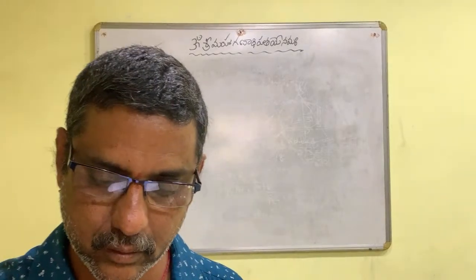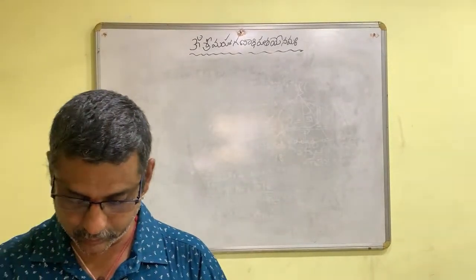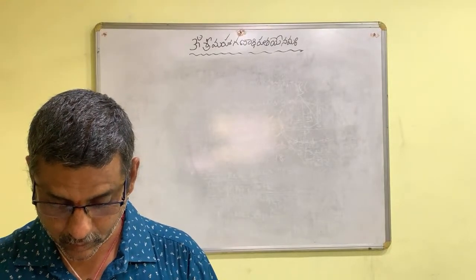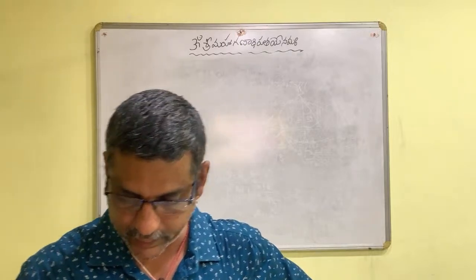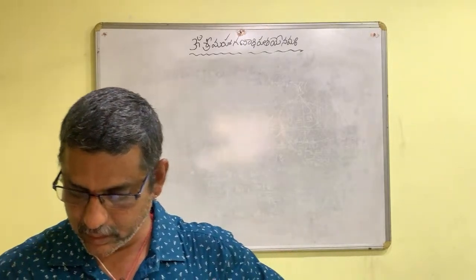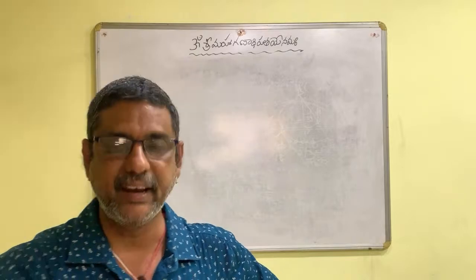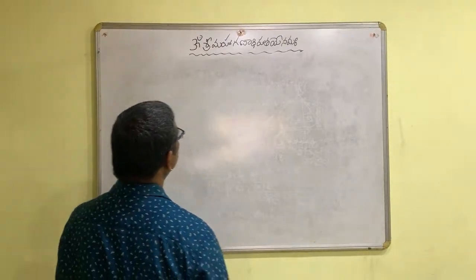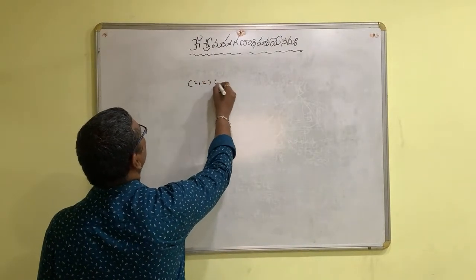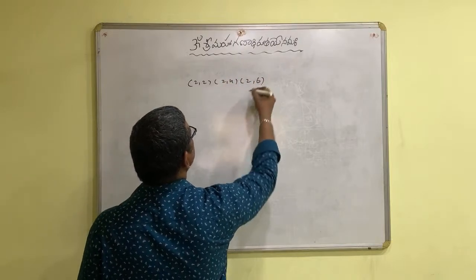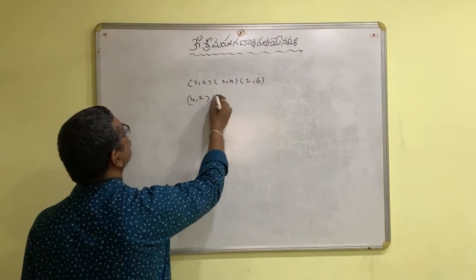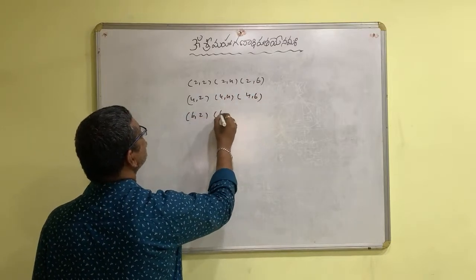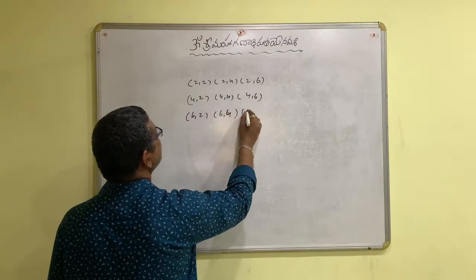Next question. Two different dice are tossed together. Find the probability that the number on each die is even. The number on each die is even. Even should come. That is 2,2; 2,4; 2,6; 4,2; 4,4; 4,6; 6,2; 6,4; 6,6.